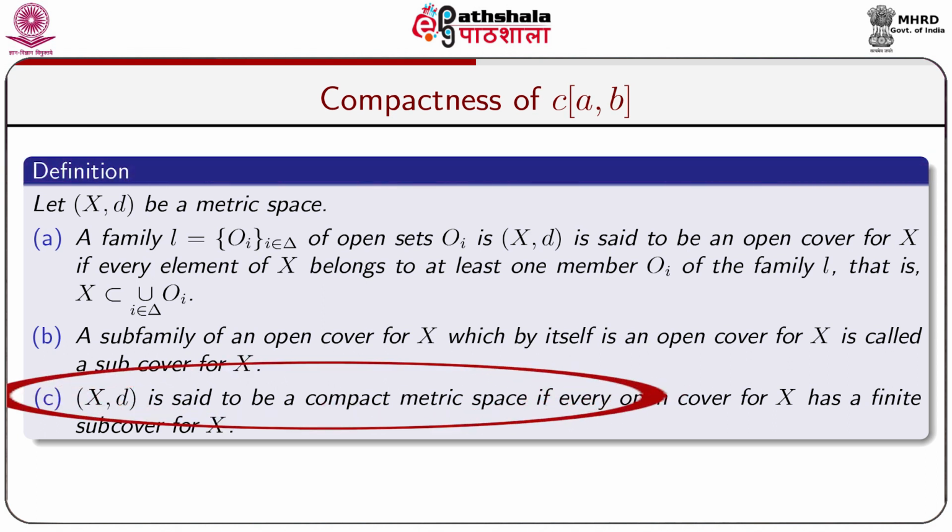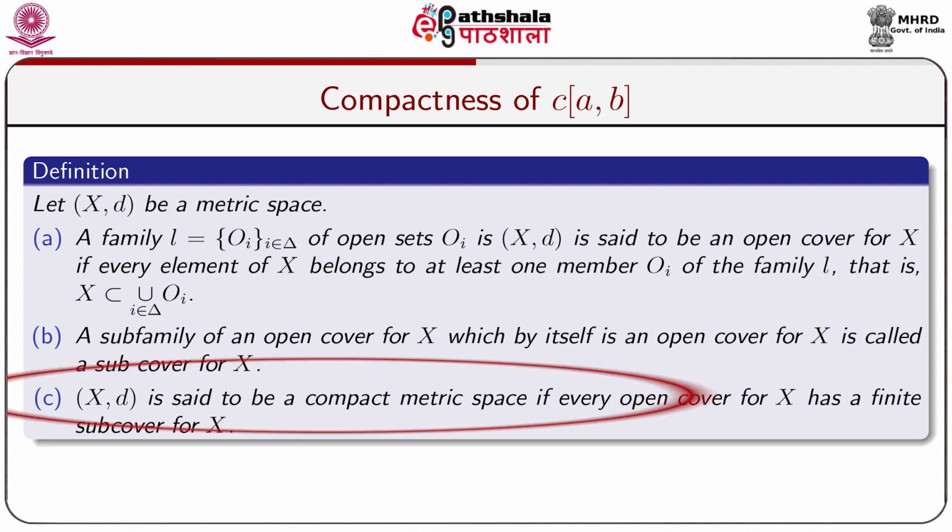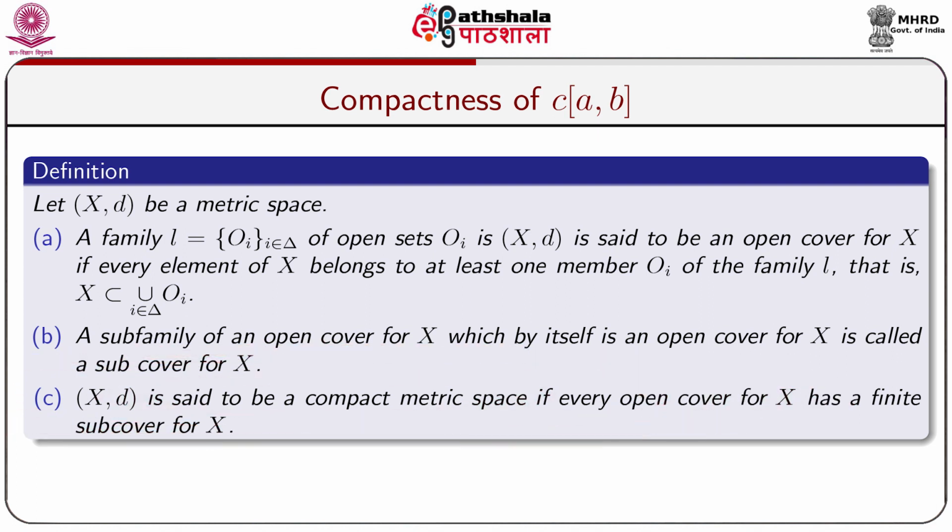Now, (X, d) is said to be a compact metric space if every open cover for X has a finite subcover.